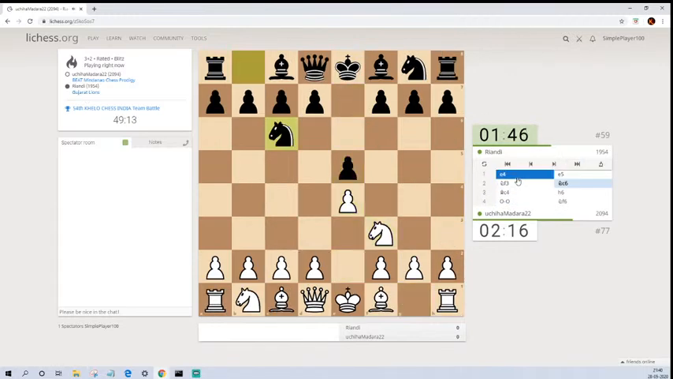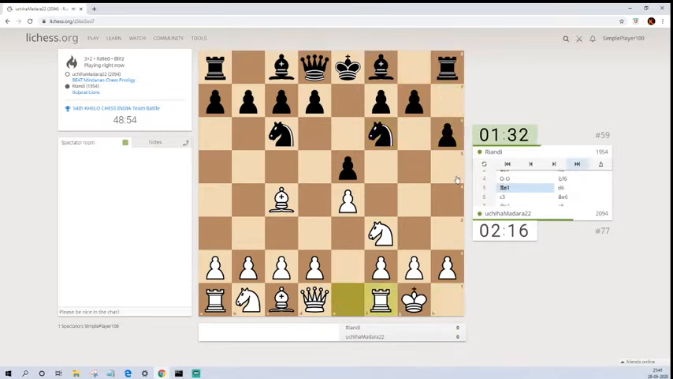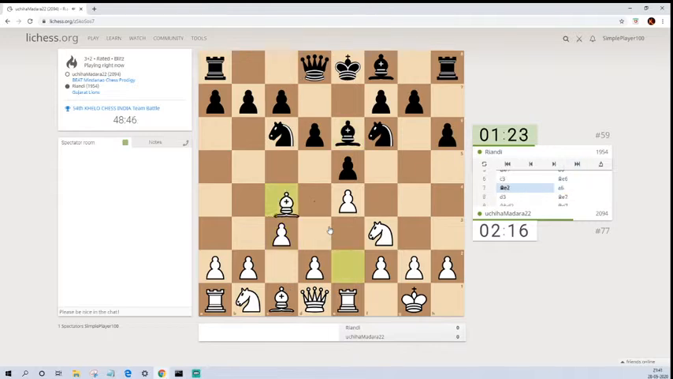E4, E5, knight F3, knight C6, bishop C4, H6. So it's an Italian game, guys, and H6 is one of the less played variations wherein black tries to stop all the knight G5 threats, knight G5, knight F7. That's what black stops here by playing pawn to h6. So castles, knight f6, rook to e1, pawn to d6, and now pawn to c3, preparing for this center assault on d4. So bishop e6, bishop to e2, bishop e2.